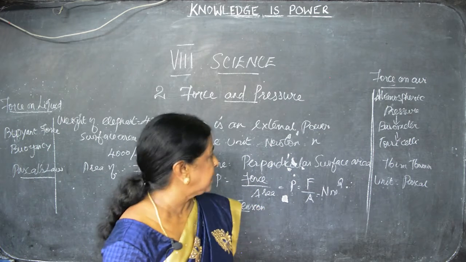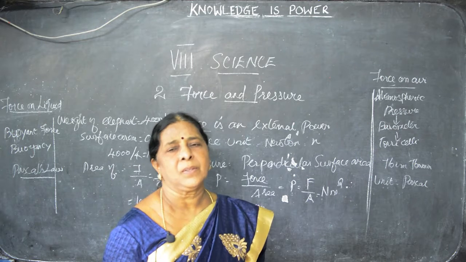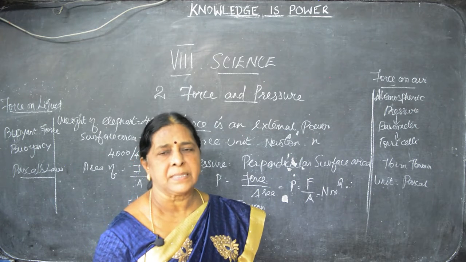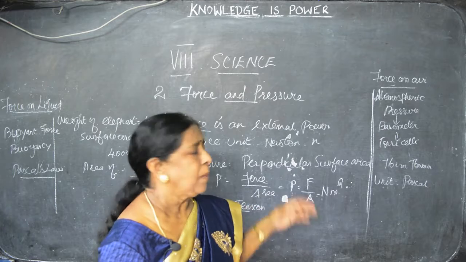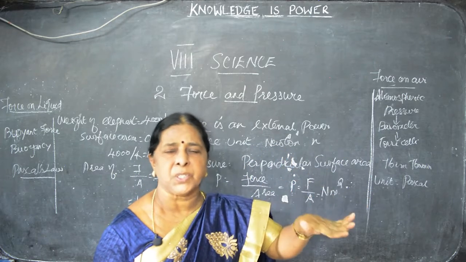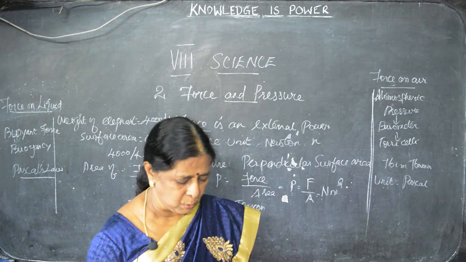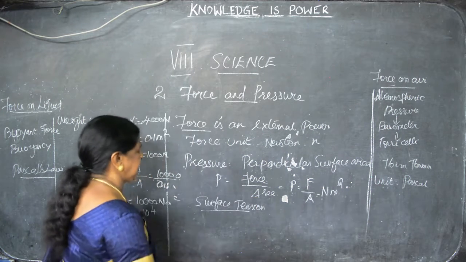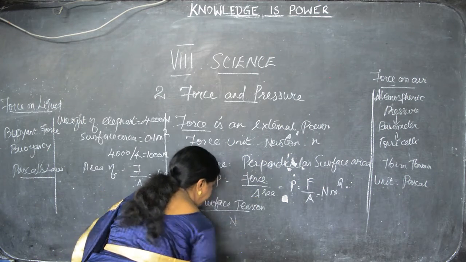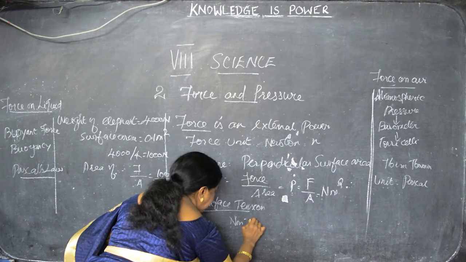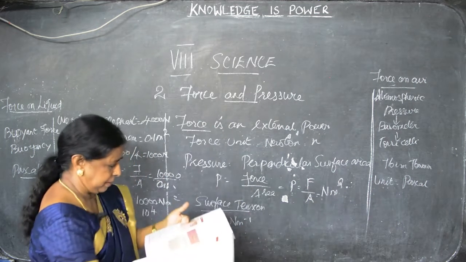This is because the clip is denser than water. Which is denser? Paper clip is denser than water. By this experiment we found out that on the surface of the water, if we give any pressure, it will act on the water. This is known as what? Surface tension. The unit of surface tension is Newton meter minus 1. Clear?